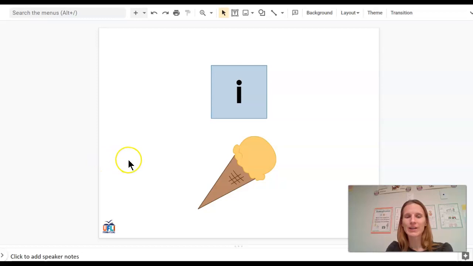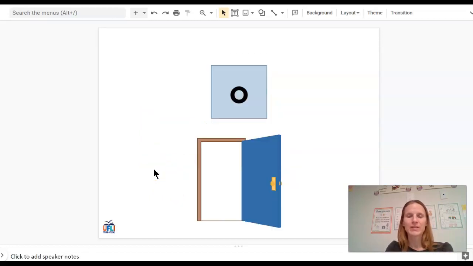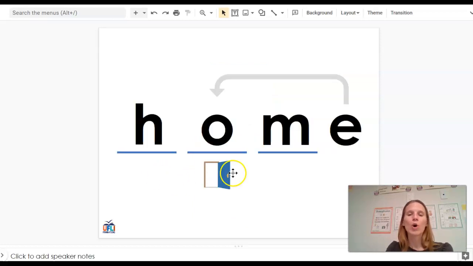Next, we have I, saying its name, I, like in ice cream. And the word time has that bossy E, making the I say I. Next, we have O, like in the sound open. In the word home, you have that bossy silent E, so the O says O, home.